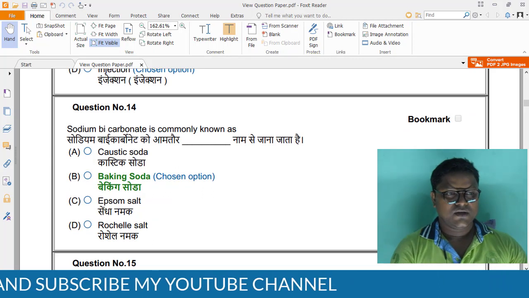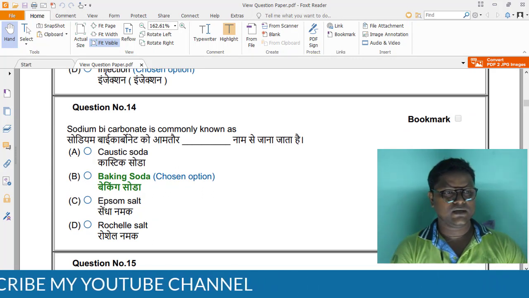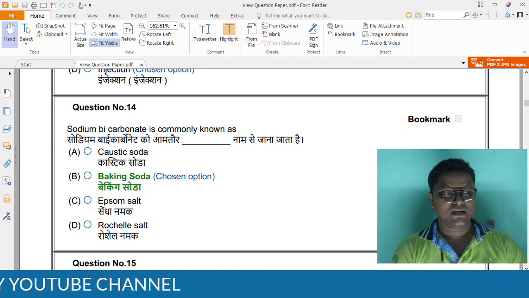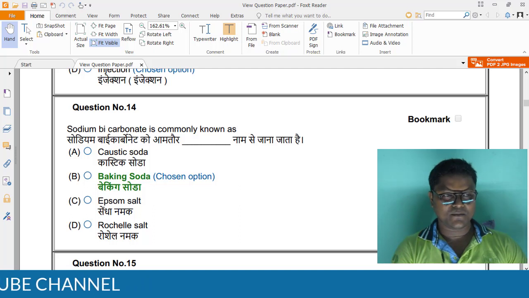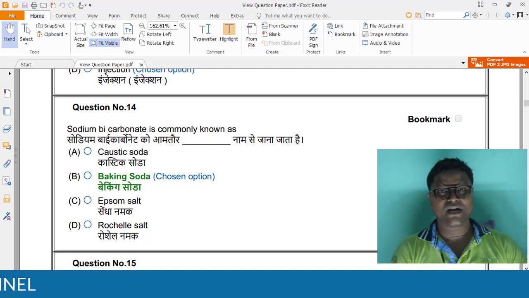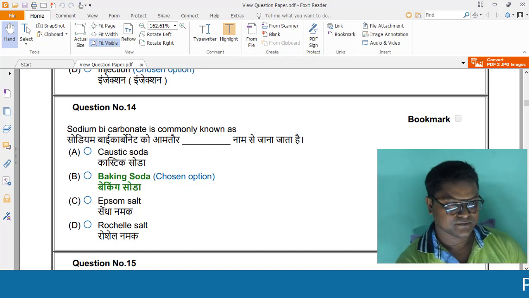Okay, question number 14 asks: sodium bicarbonate is commonly known as dash. The options are caustic soda, baking soda, Epsom salt, Rochelle salt. Sodium hydroxide, NaOH, is known as caustic soda. Magnesium sulfate is known as Epsom salt, and sodium potassium tartrate is otherwise known as Rochelle salt. The answer is baking soda.